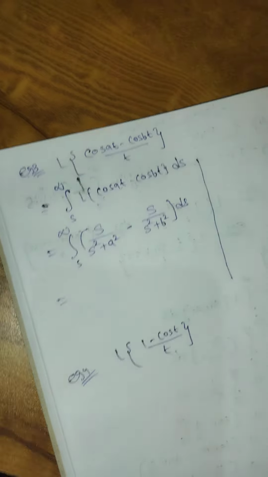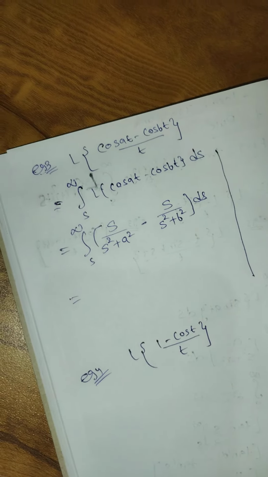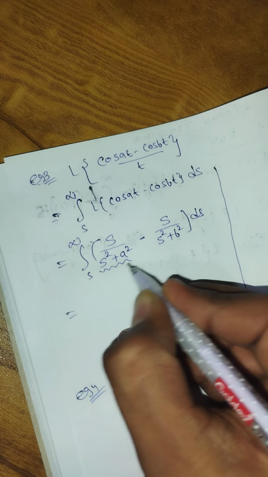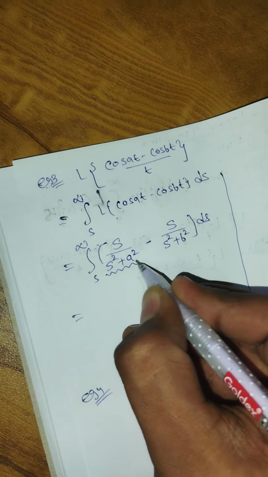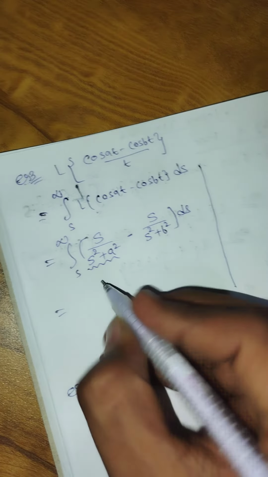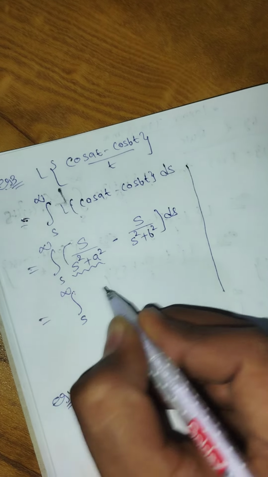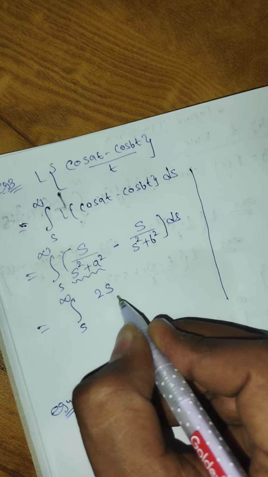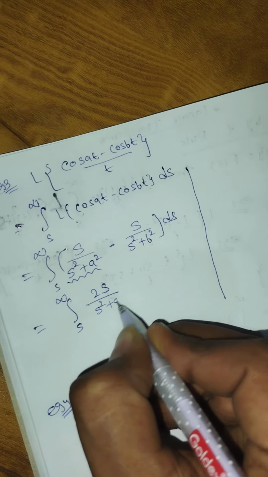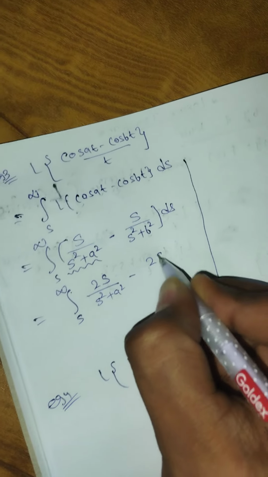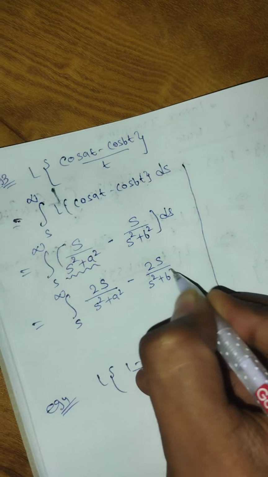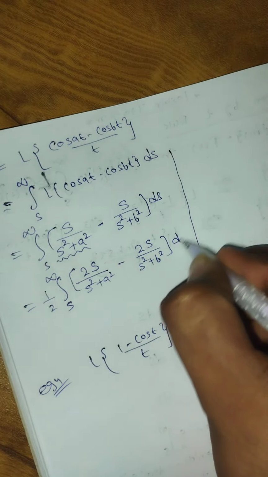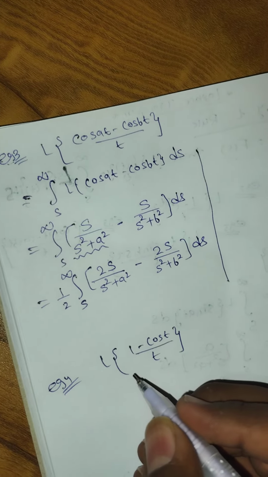There is one rule of integration. We can see the denominator is s square plus a square. So the derivative of this term would be 2s plus 0. So we require 2s in the numerator. So I am dividing and multiplying both the sides by 2. So I have multiplied both the terms by 2, and basically we will divide, then we will get the same answer. So multiply and divide by 2.